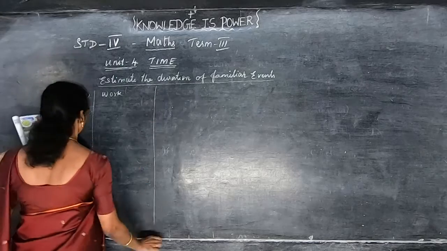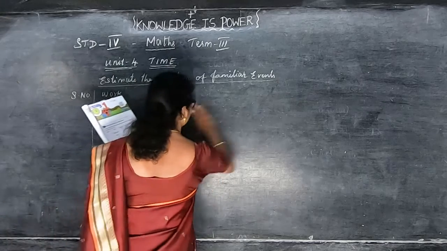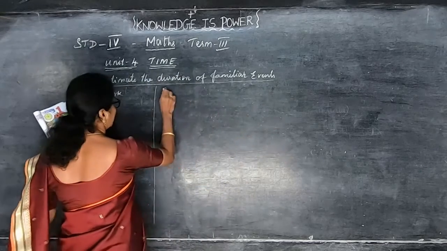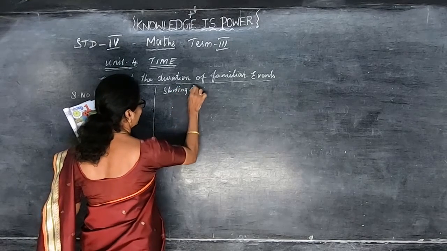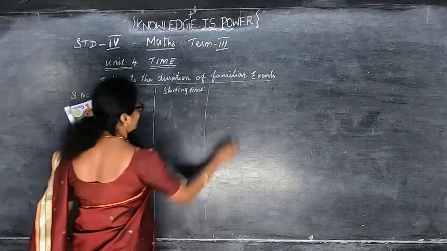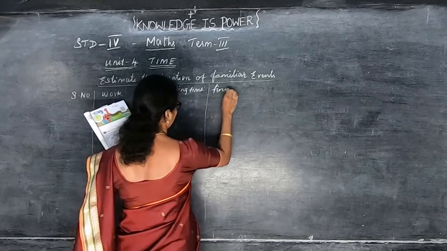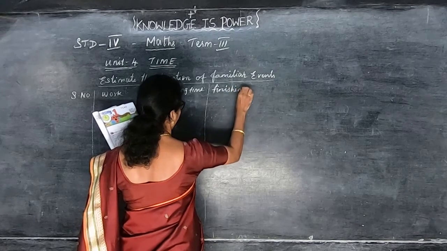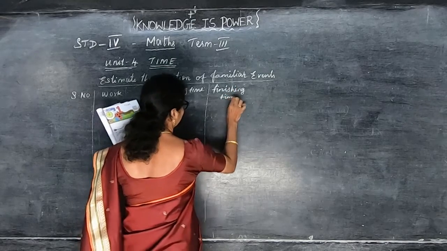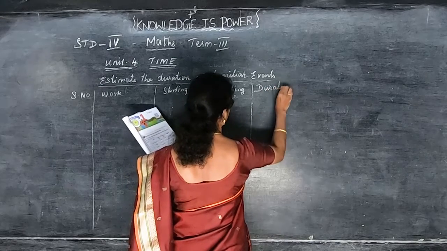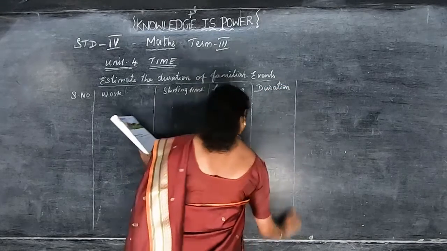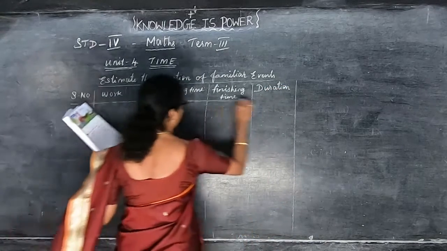We will see them one by one now, okay? Then starting time. At what time you are starting to do this work? Starting time. Finishing time. And the duration. How much time? How long you have taken, 5 minutes or 10 minutes, like that.